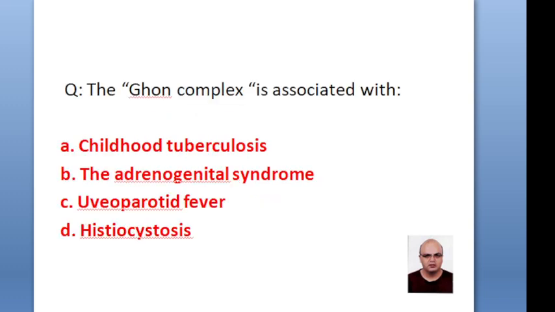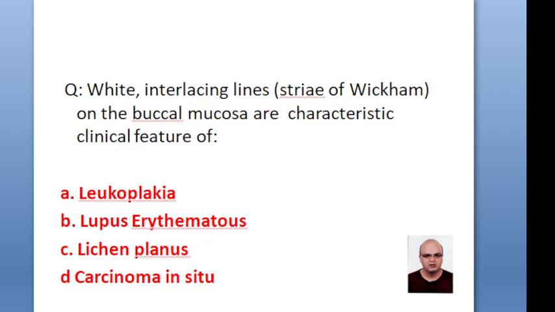Multiple choice questions, part 2. The Ghon complex is associated with childhood tuberculosis, adrenogenital syndrome, uveoparotid fever, histiocytosis. The correct option is childhood tuberculosis.